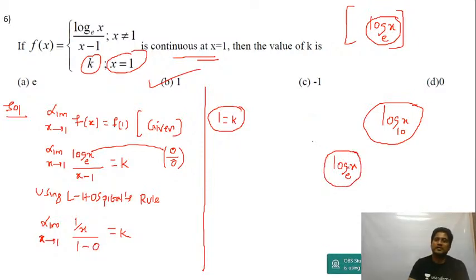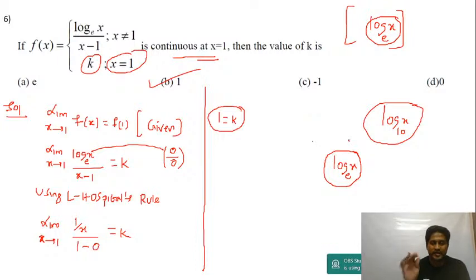Log x to the base e. This is log x to the base 10, what you use in the lab. This is log x to the base e. You understand? Are you getting my point? So that is log x to the base e. Alright, hope the concept is clear.